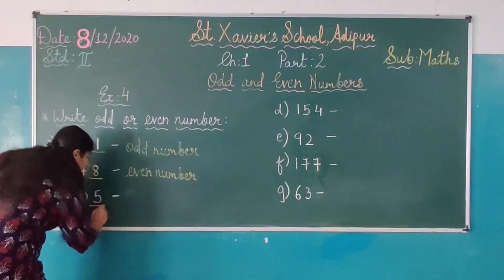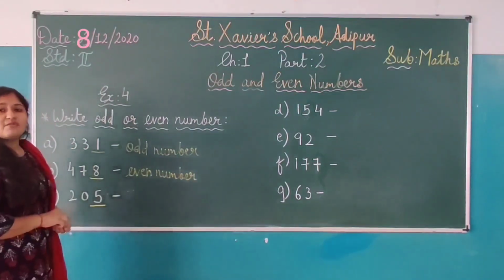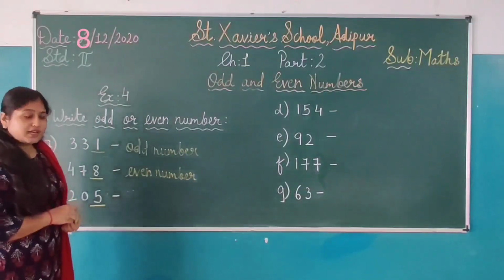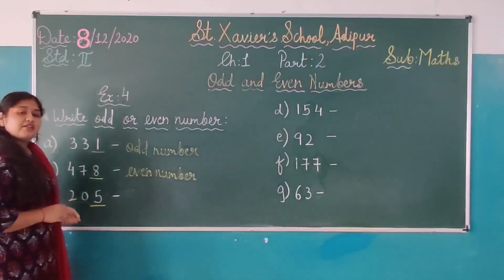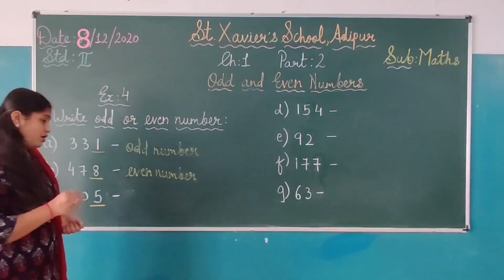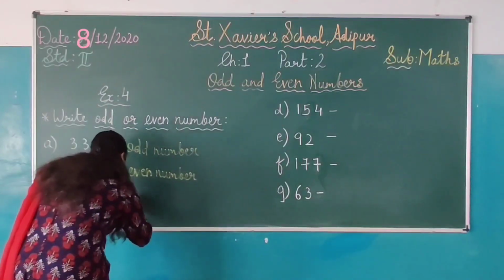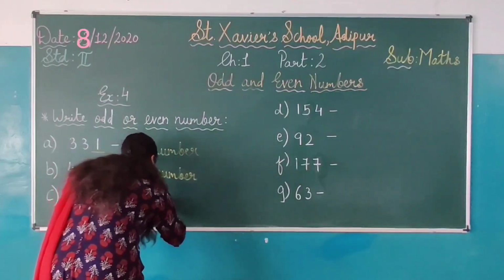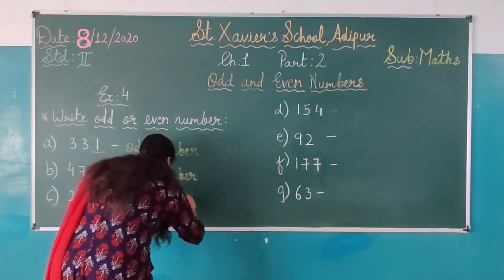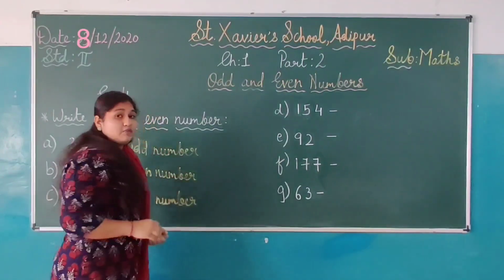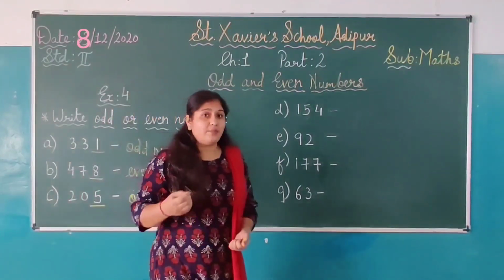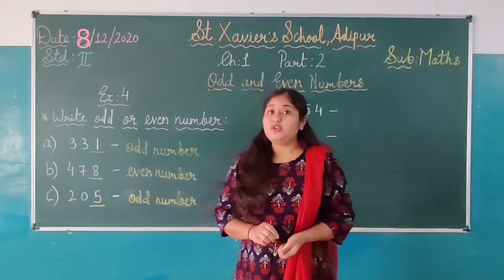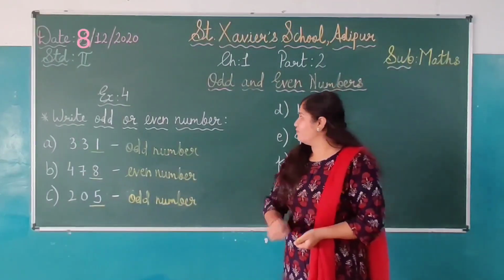कौन सा नंबर है यहाँ पे? 5. So 5 will be here. Which number? Very good. Odd number हो जाएगा. So 205, the whole number will be the odd number, right? So 5 ने पूरा क्या हो जाएगा students यहाँ पे? Odd number. Okay? Students आपको समझ में आ रहा ना कि यहाँ पे इस एक्सरसाइज में हमें क्या करना है? Right. Very good. Okay. You all are my good students.